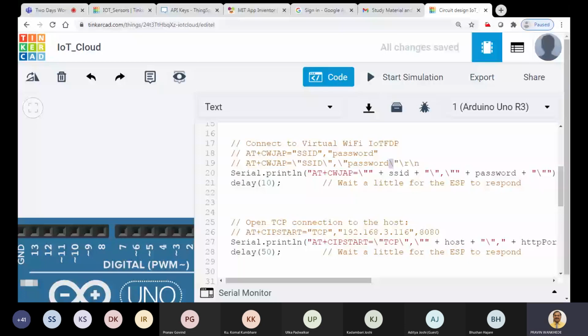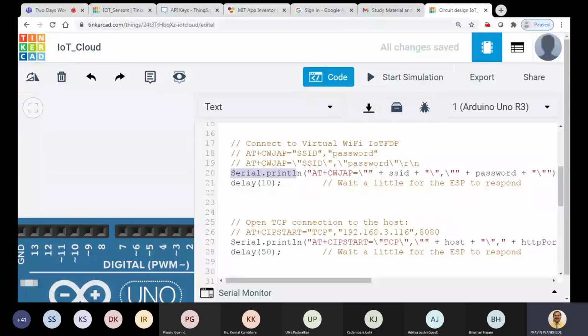So actually this is nothing but \r and \n, the carriage return and new line, which I think you know from our C language. So this is the complete C code that we have to create. This is the original command that we have to write, but since we are writing C code, it should be written in this format. Let us see how it is written here.